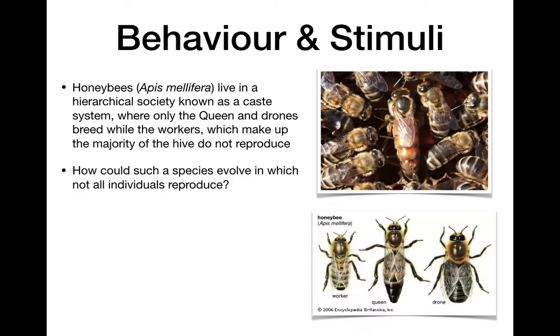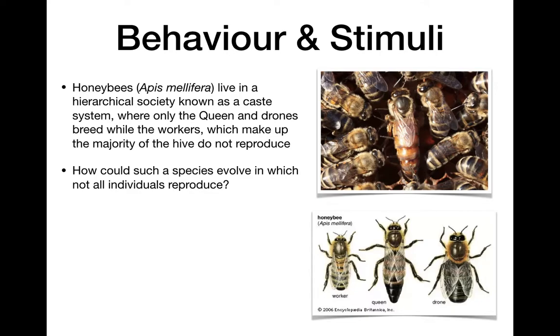So how could that possibly evolve where we have a species in which not all individuals reproduce? We've been talking so much about how reproduction and survival are the goals of any individual. So why would a worker bee choose to not reproduce but still work for others in its community? This is a great example of where behavior gets a little more complicated.